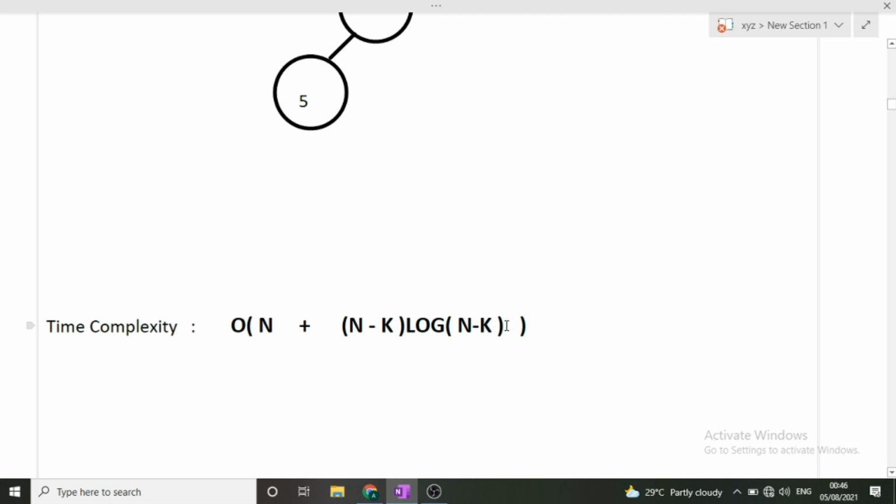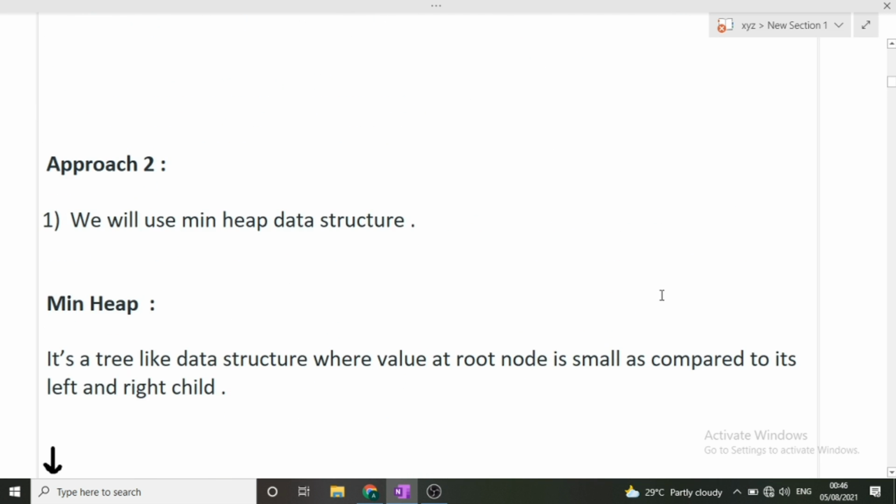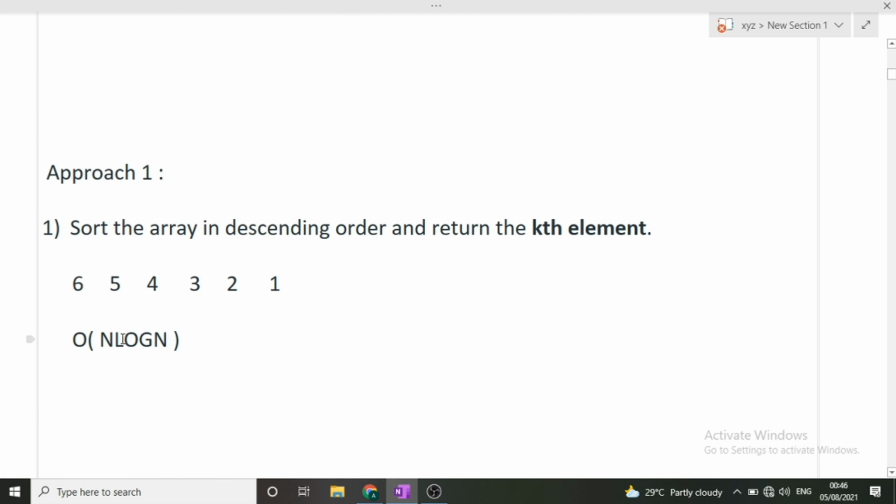So therefore it is n minus k into log of n, and these two complexities are added, and in the end it is somewhat equivalent to O of n only. So now you can see that this approach does the same thing in O of n time, but the sorting approach was doing it in O of n log n time, which is a huge gap.